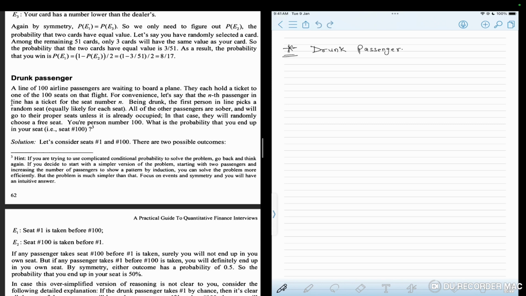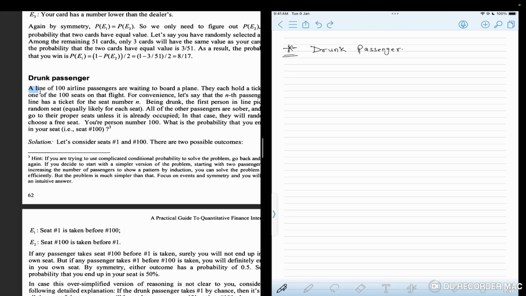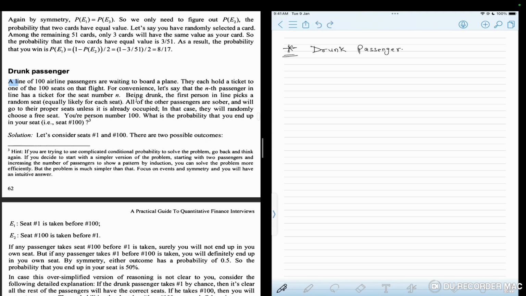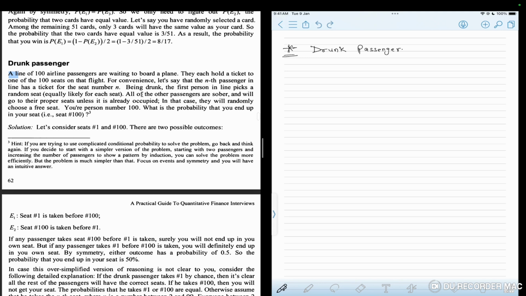So the question states a line of 100 airline passengers are waiting to board a plane. They each hold a ticket to one of the 100 seats on that flight. For convenience, let's say that nth passenger in line has a ticket for the seat number n. So the first passenger has a ticket for seat number 1 and so on and so forth. Being drunk, the first person in line picks a random seat, equally likely to be each seat. All of the other passengers are sober and will go to their proper seats unless it is already occupied. In that case, in the case when it is occupied, they will randomly choose a free seat.